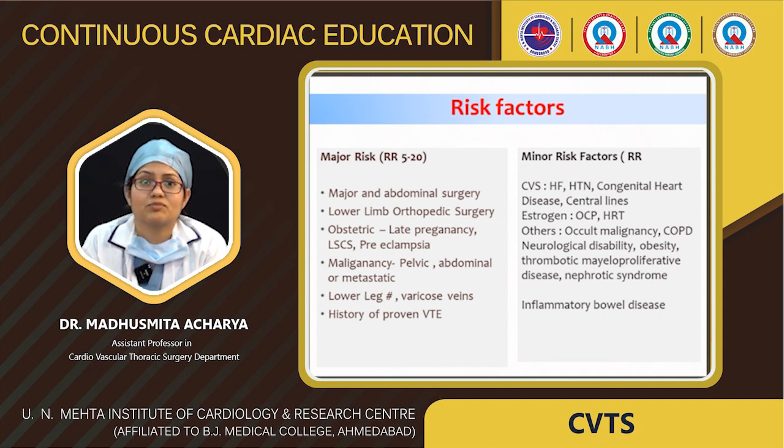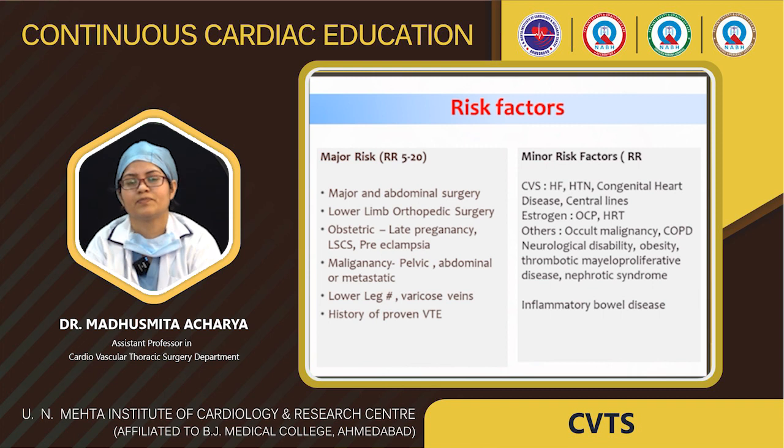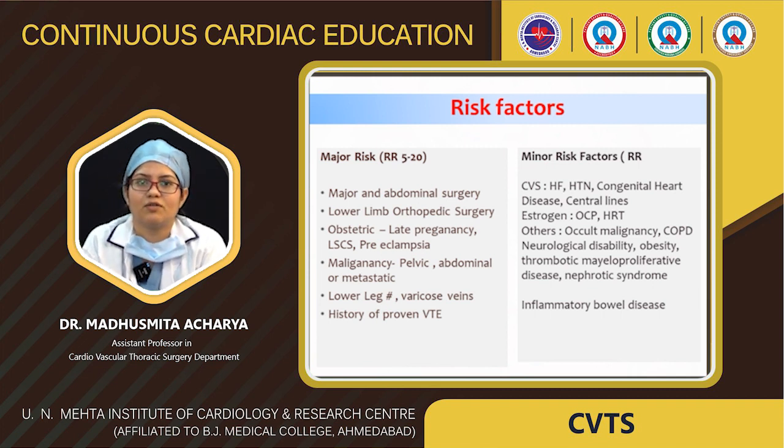Coming to the major risk factors and the minor risk factors. Major risk factors are major surgery like abdominal surgery, as I have mentioned before, orthopedic surgery, obstetric causes, that is late pregnancy or LSCS, preeclampsia, and malignancy. Minor risk factors are oral contraceptive pill, hormone replacement therapy, occult malignancy, congenital heart disease. All these are minor risk factors for pulmonary thromboembolism.